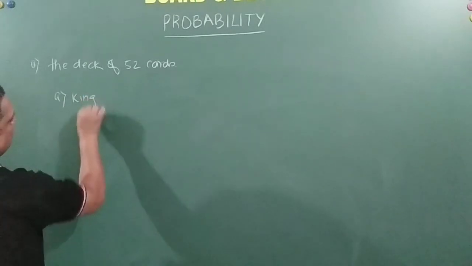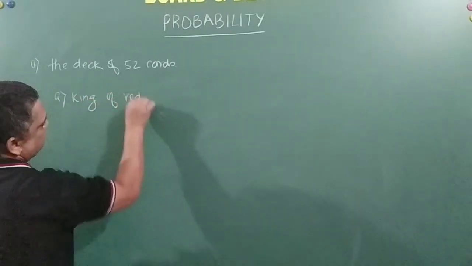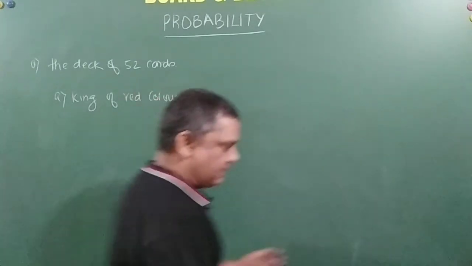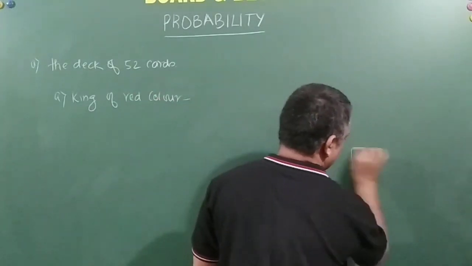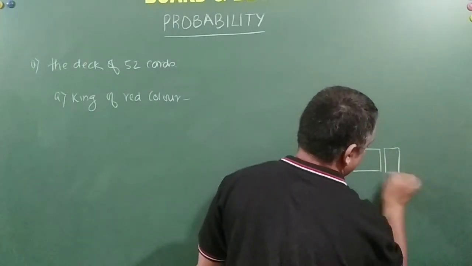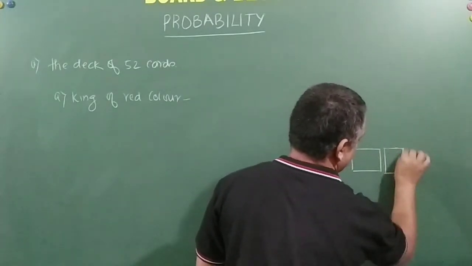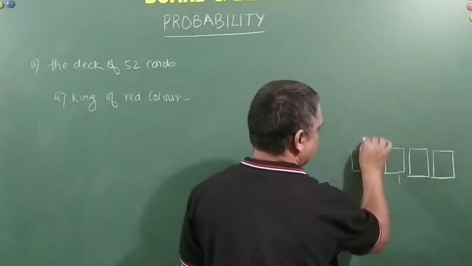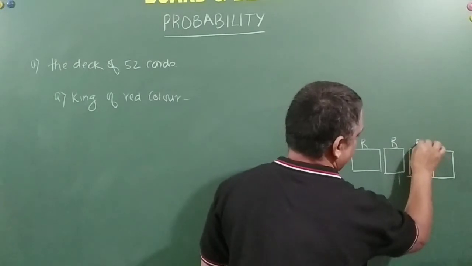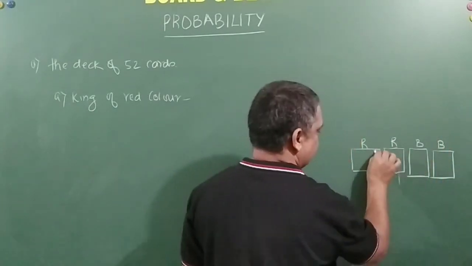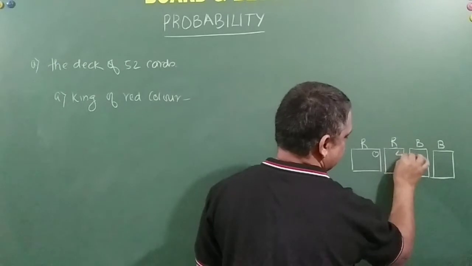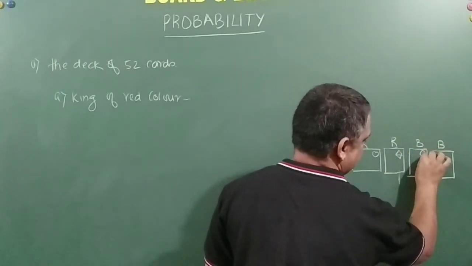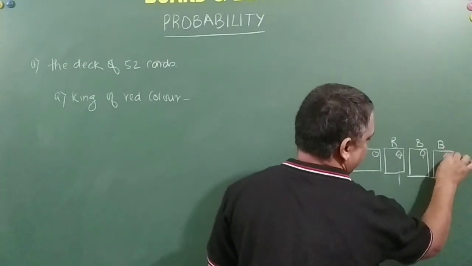King of red color. Now friends, let me make one diagram so that it becomes easier for me to explain it to you. This is red, red, black, black. Red is nothing but one is hearts, one is diamond; black is nothing but one is spade and one is club.